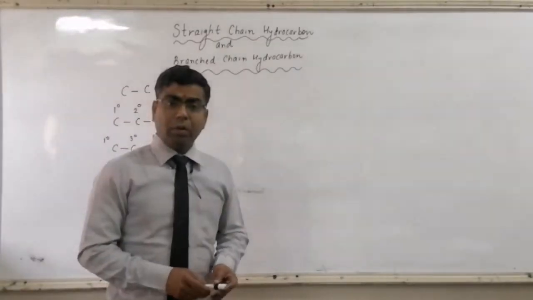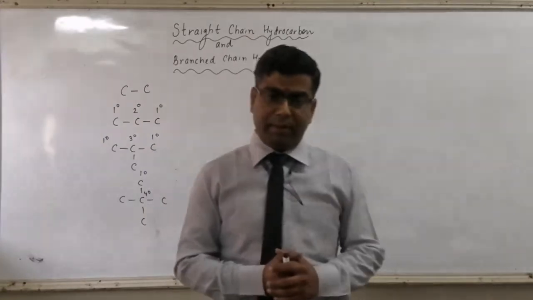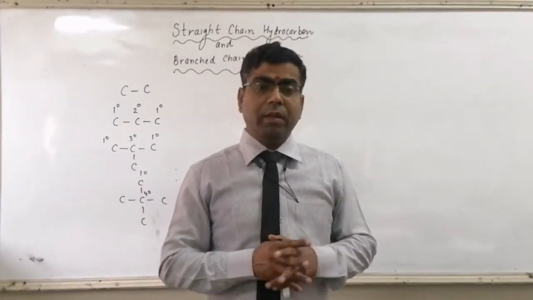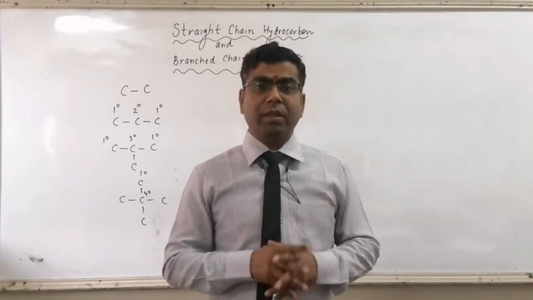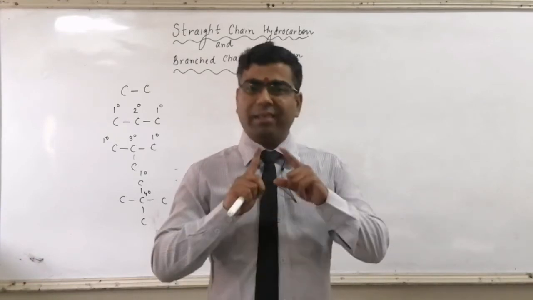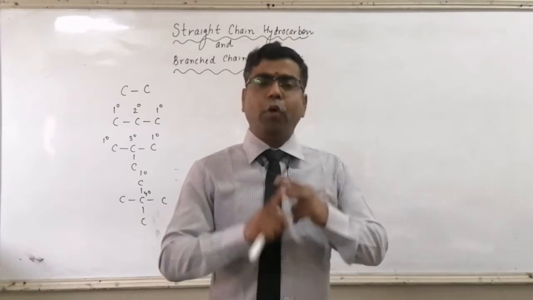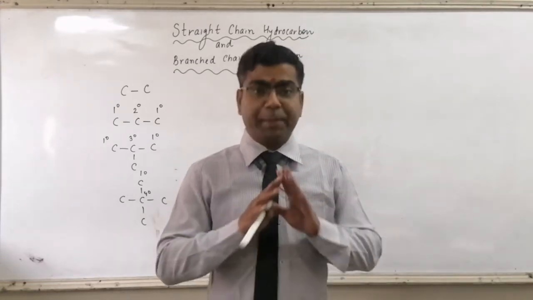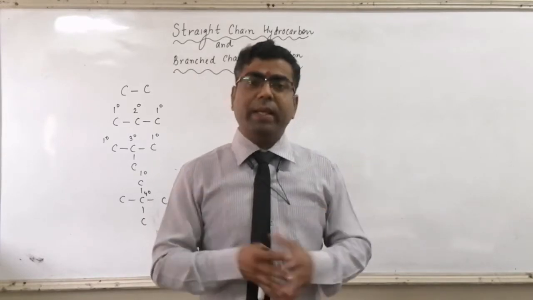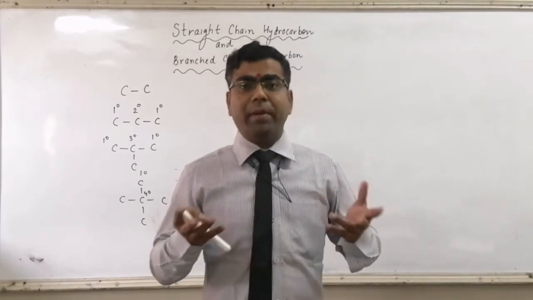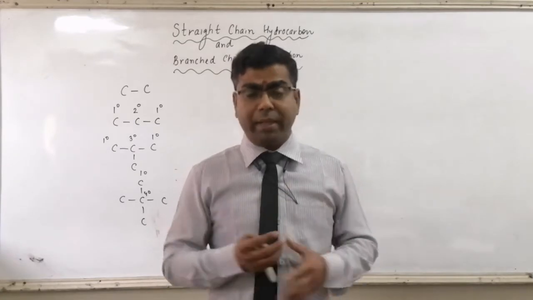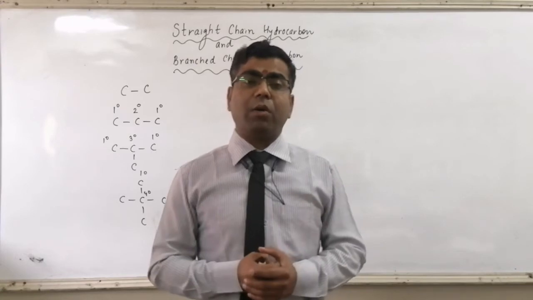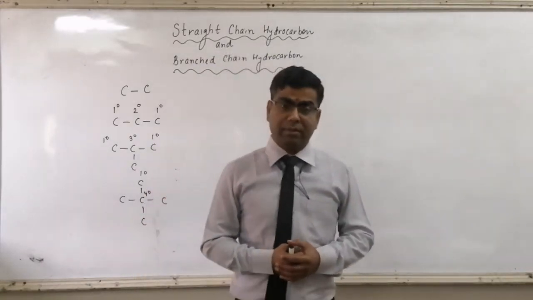Clear? Now what are straight chain hydrocarbons? Very simple. Hydrocarbons in which 3 degree, that is tertiary, or 4 degree, that is quaternary, carbon atoms are absent. It means these hydrocarbons will have only 1 degree and 2 degree carbon atoms. Then such hydrocarbons are called straight chain hydrocarbons.